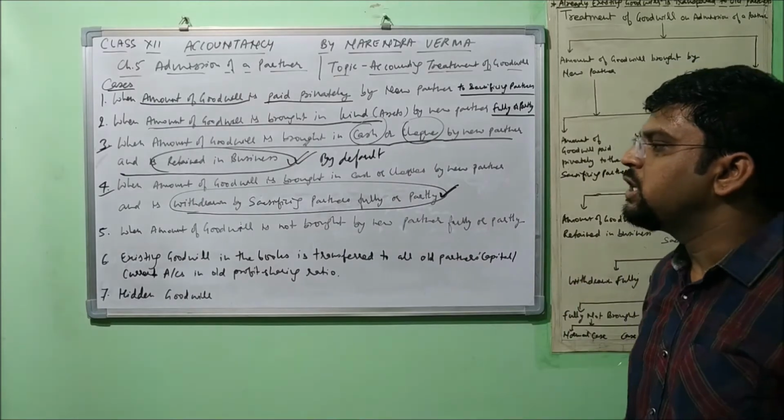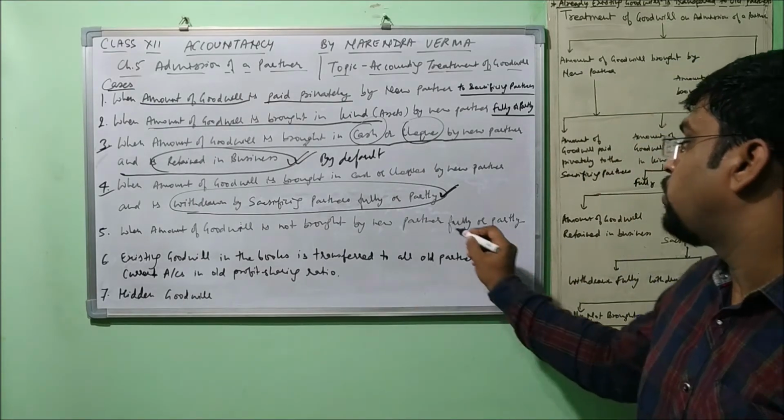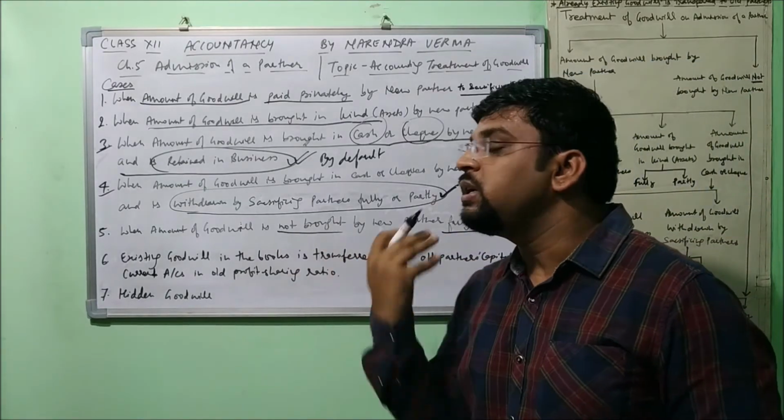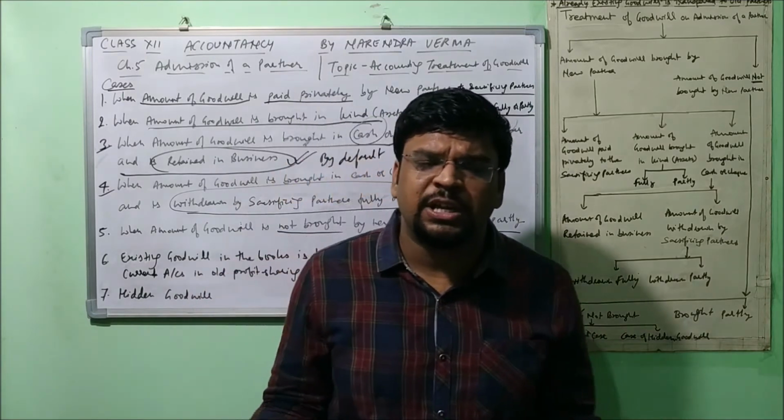Now let's talk about case 5. When amount of goodwill is not brought by new partner fully or partly. He is not bringing the amount. He is supposed to bring, but he is not bringing. He is unable to bring. That can be the possibility.